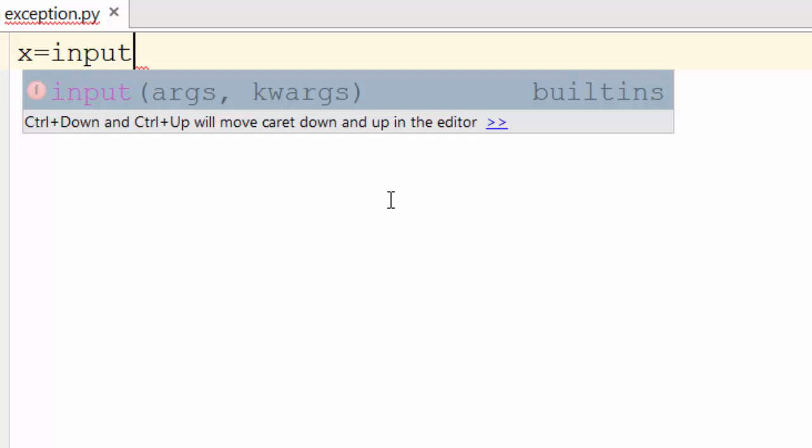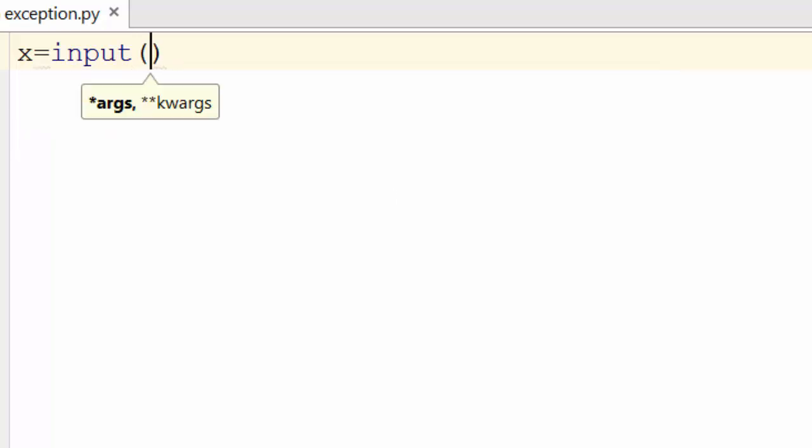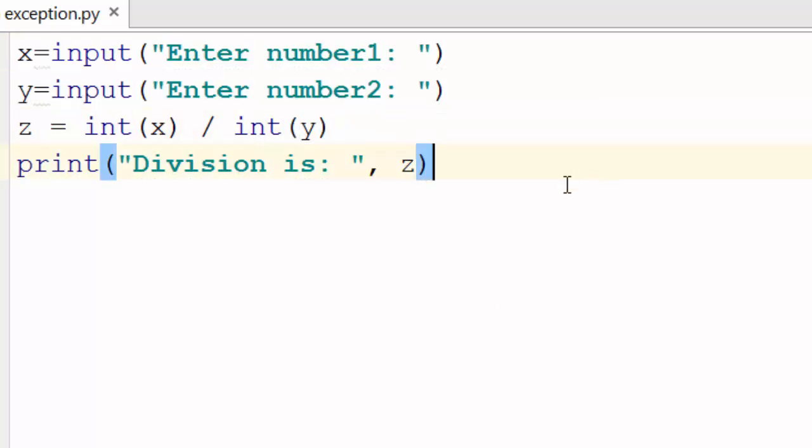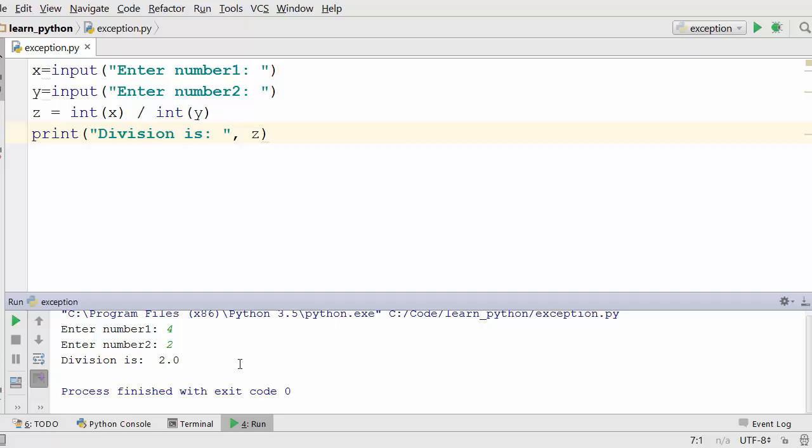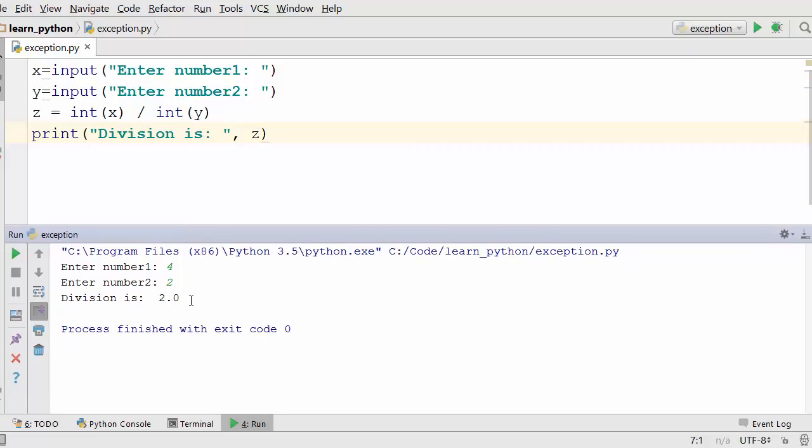Okay, now we are going to write a program in PyCharm to show you how to handle exceptions. This program is very simple. It takes two numbers as an input. In fact, what I'm going to do is just copy my code to save time on recording. As you see here, all we are doing is taking two inputs from a user and dividing those numbers and printing the division. Okay, if you execute this program and you enter two normal numbers, it works fine. It says my division is 2.0 as you see here.